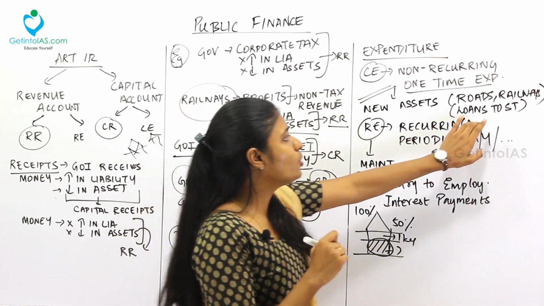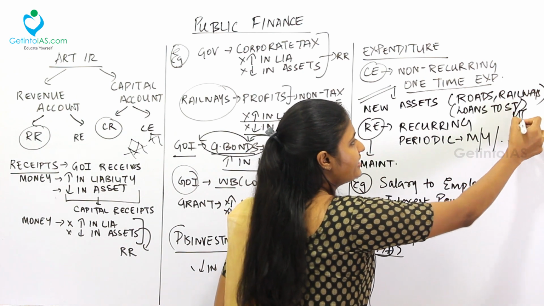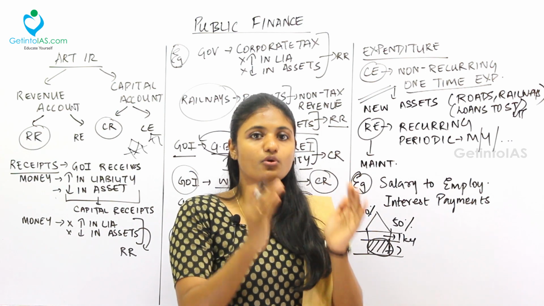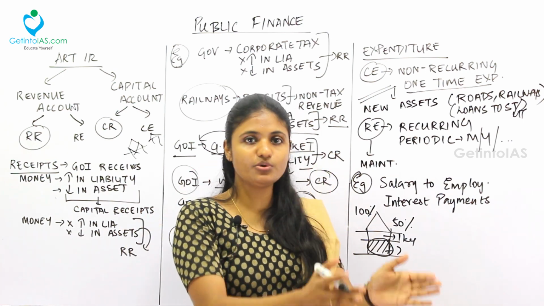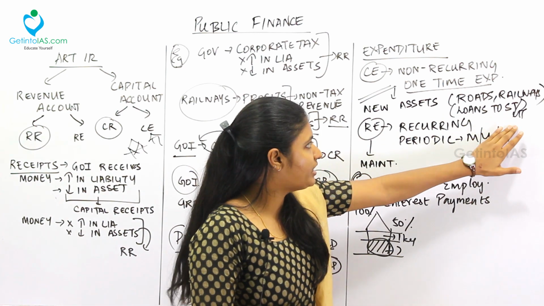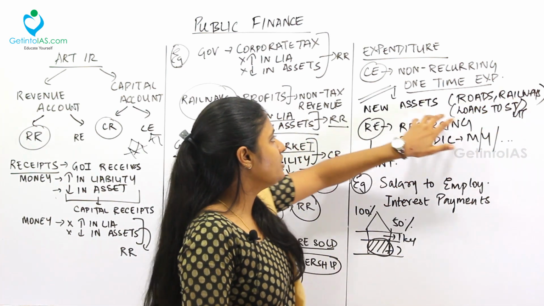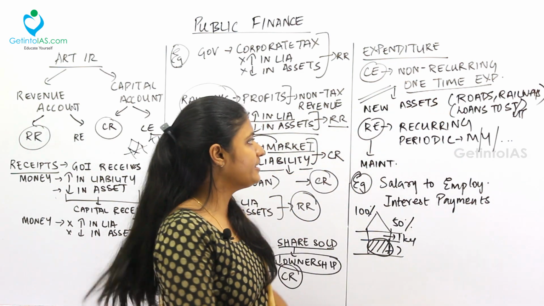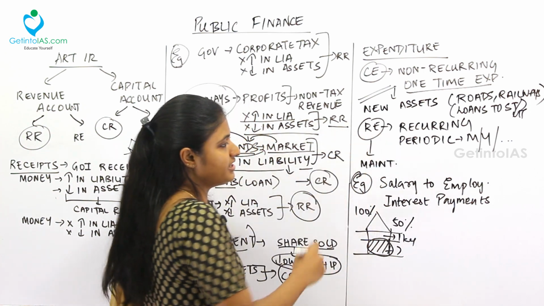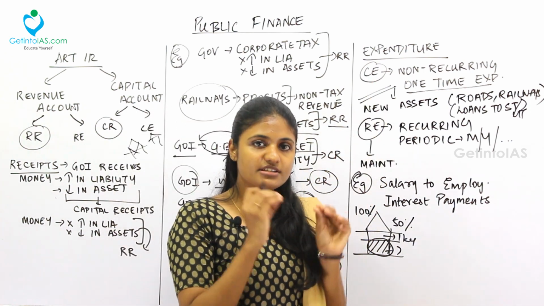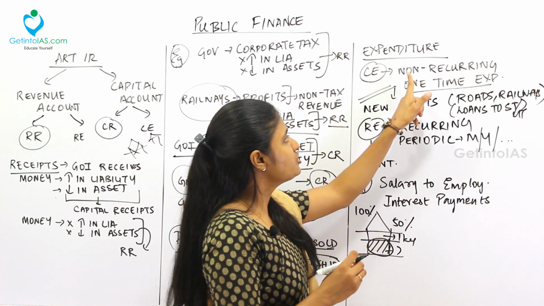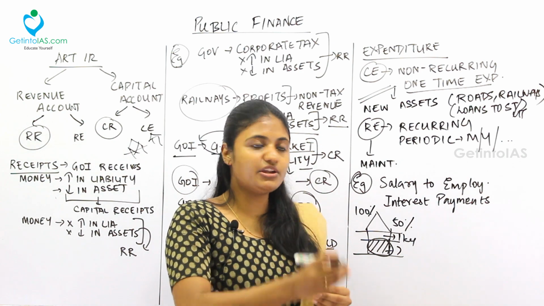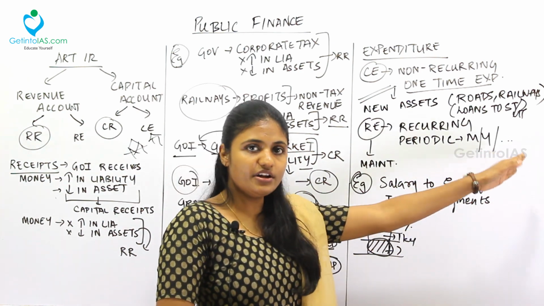Capital expenditure. And loans to the state governments or UTs and all is one time. It doesn't give loan every month to the respective state, right? It gives a huge amount of loan one time to the respective state government or the union territory. So loans given to state government or union territory, road creation, railway creation, all this comes under the capital expenditure because it is creating new kind of assets. Fine. What is revenue expenditure then? The opposite of capital expenditure is revenue expenditure, that is recurring. Revenue expenditure recurring means you have to do something periodically, either monthly, quarterly or yearly and so on.